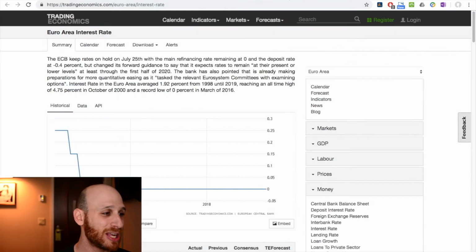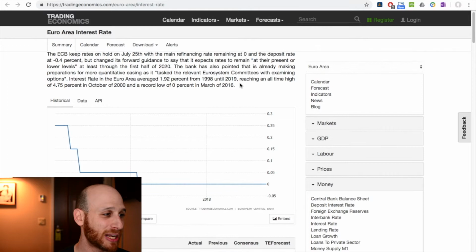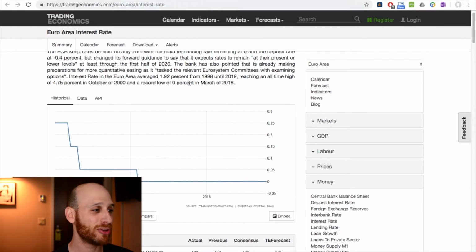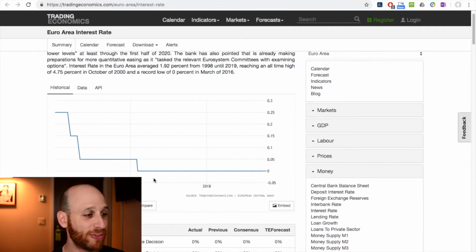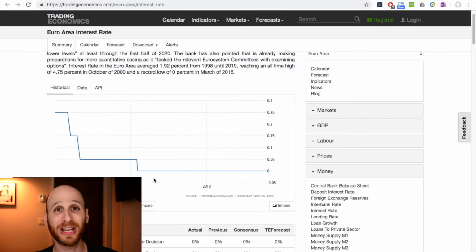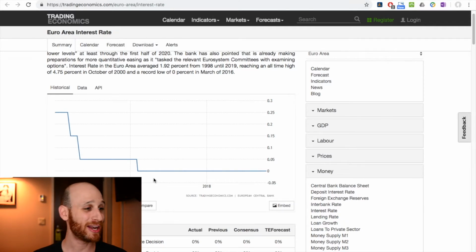If we have a look here at the chart of the Euro area interest rate, the EU level interest rate, you can see here that interest rates have essentially been at 0 going back to 2016. The monetary policy has been very expansionary or loose in that environment to try and get that area growing.